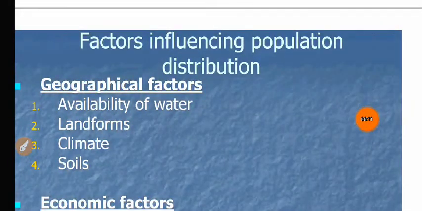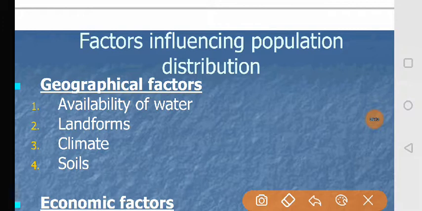Second point, landform. This factor is also a main resource. This resource is also very important for the survival of human beings. Without this, we can't grow crops, we can't go anywhere. We can't build homes, industries, roads.